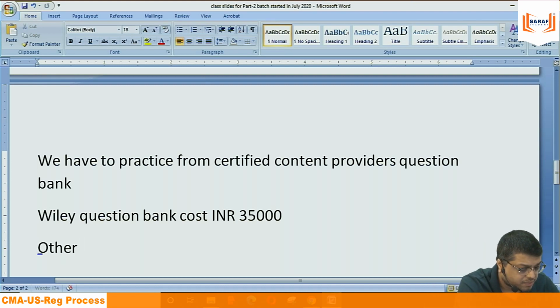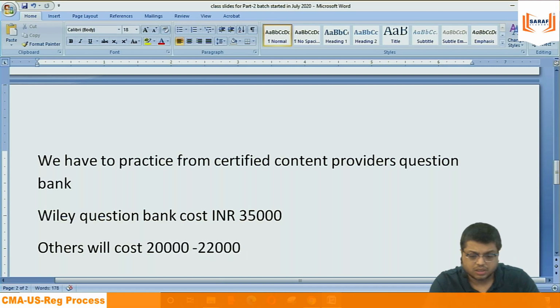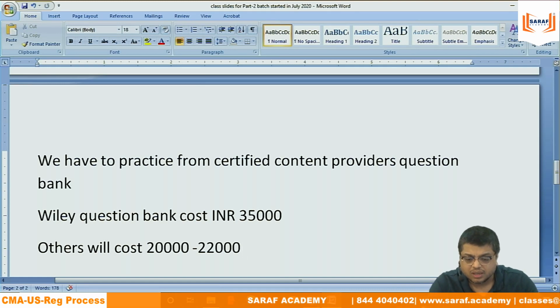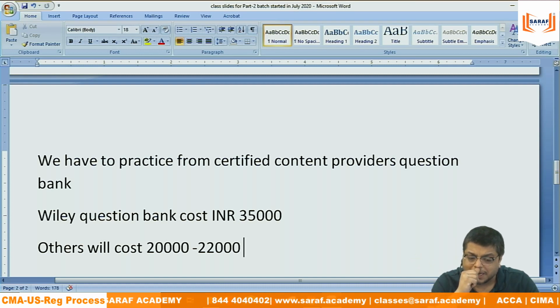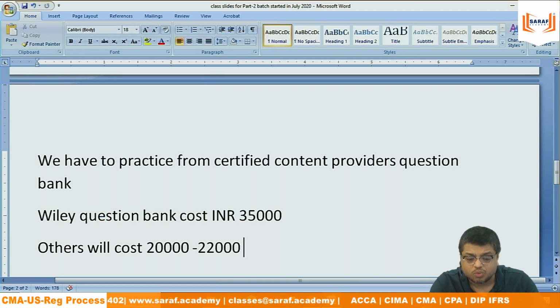Others will cost 20 to 22,000. You can understand that the Wiley question bank is priced higher, around 13-14,000, but Wiley is able to offer a discount on your payment of exam fees. So the compensated figure is 35 only. If you buy the other question bank, which is 22,000, you will not be getting any discount in the exam fees. So ultimately it boils down to that only. There is no benefit.